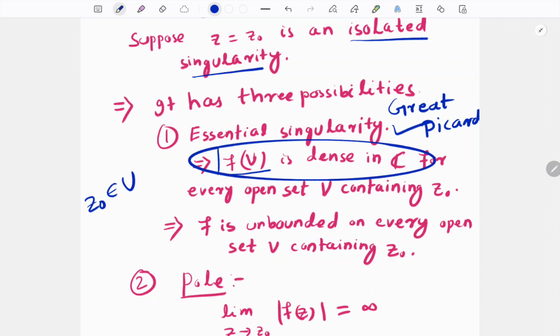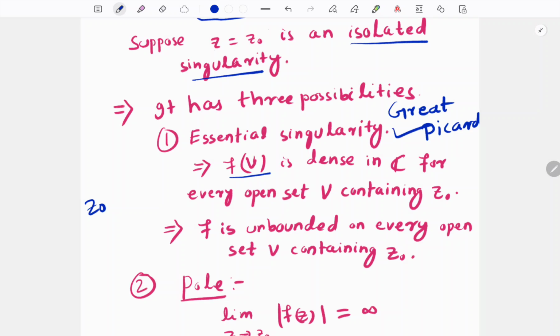f of V is dense in C implies what? It means f takes almost every value.